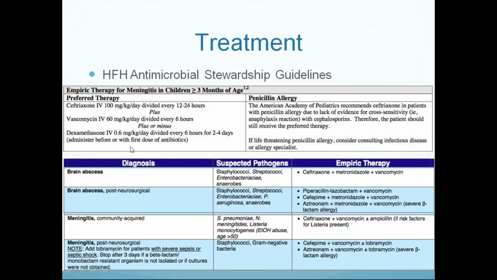Dexamethasone reduces the inflammation in the subarachnoid space and prevents further neurological worsening because of inflammation. Inflammation itself can be neurotoxic. These inflammatory cells can destroy brain parenchymal cells. That's why we have to give dexamethasone 20 minutes before administration of IV antibiotics. If we administer steroid after administration of antibiotics, there will be no use, because